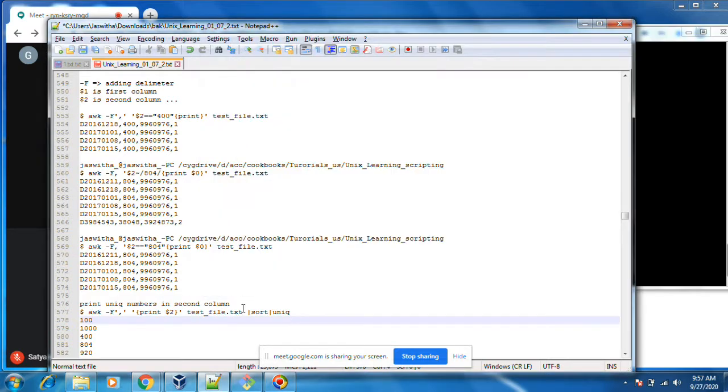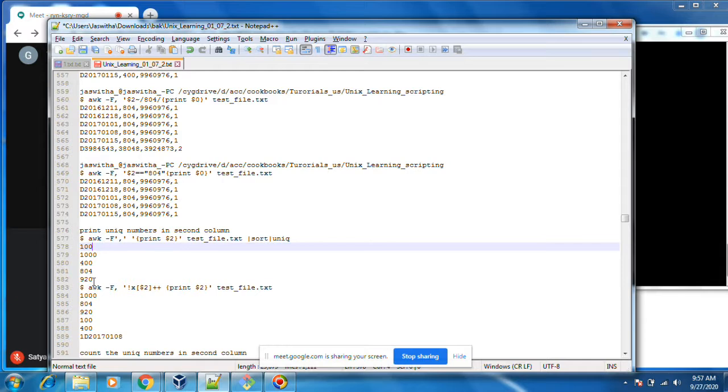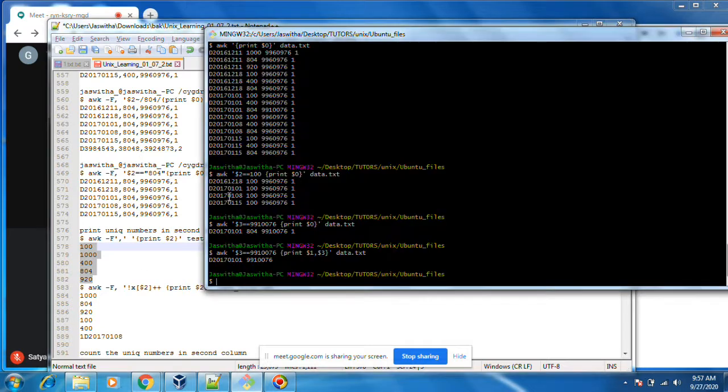Sort in Unix also. This is something like student data. How do I get the unique second column?